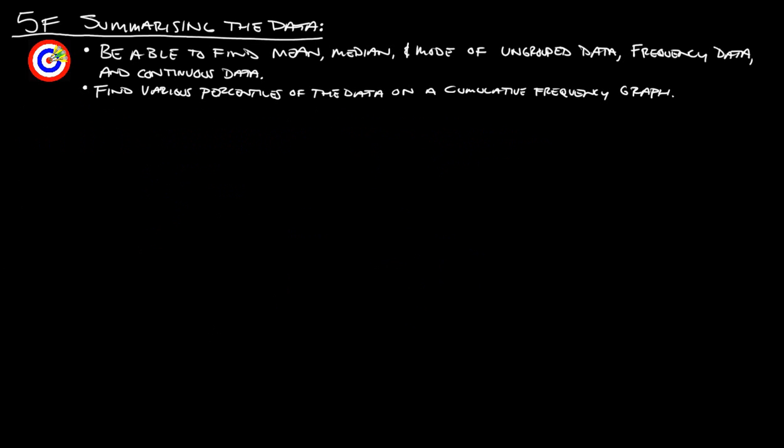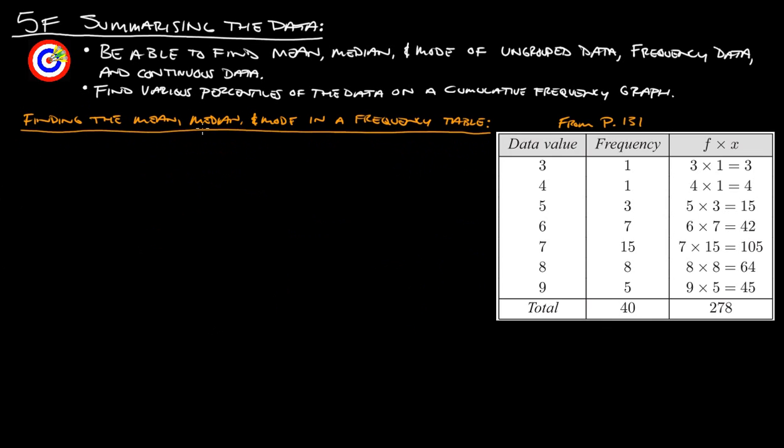All right, let's take a look now at how to find the mean, median, and mode in a frequency table. Okay, so this is from page 131 in your book. This table here, I just copied and pasted right out of there. So this one here, the value 3 has only occurred once, and then 4 occurred once, 5 occurred 3 times, 6 occurred 7 times, 7, 15, 8, 8, and 9, 5 different times. Okay, so there's 40 total pieces of data.